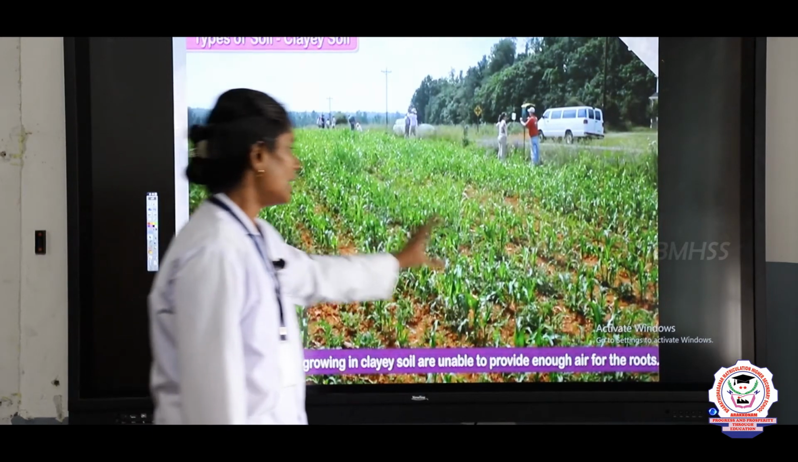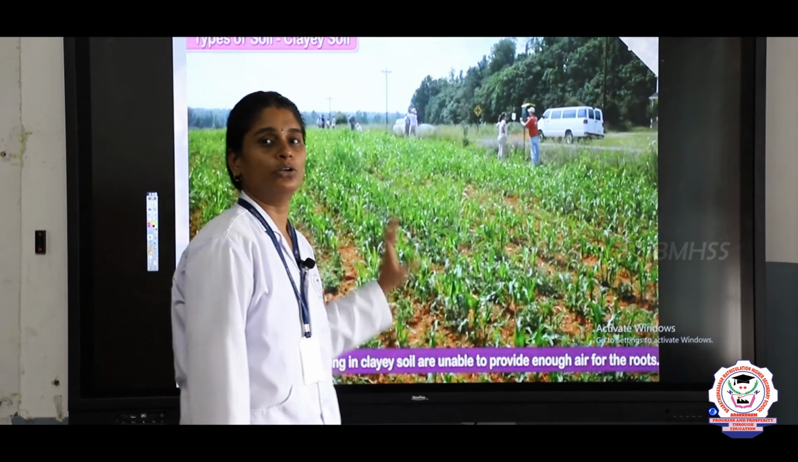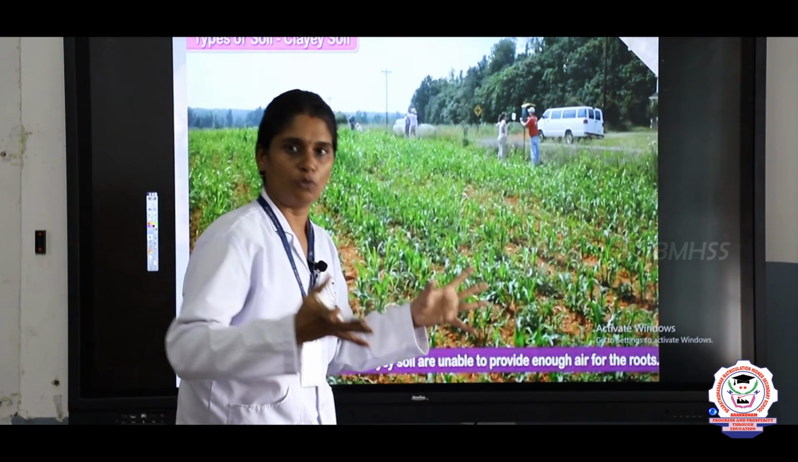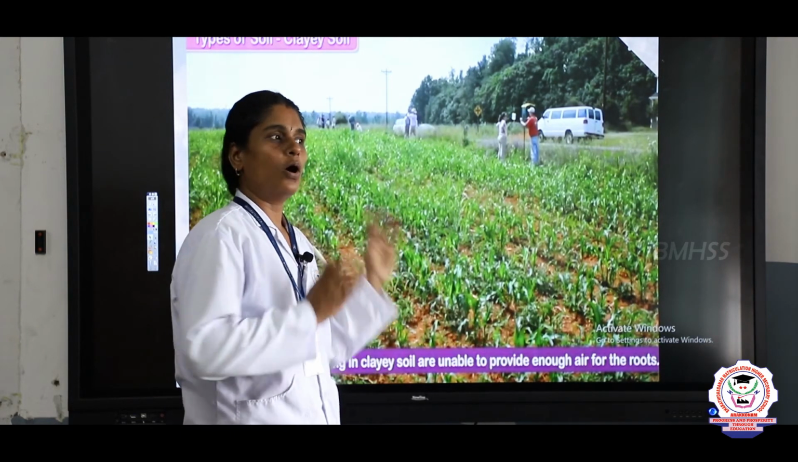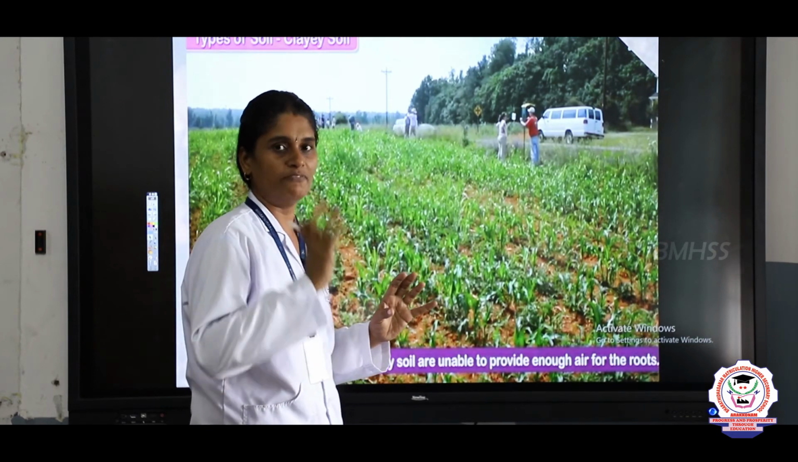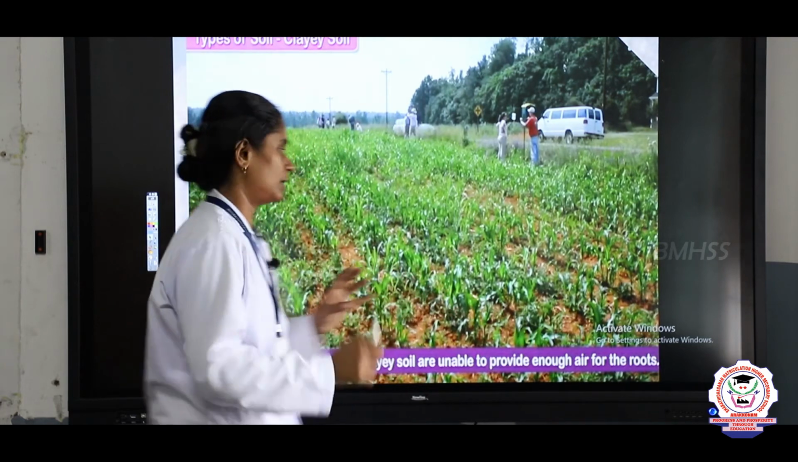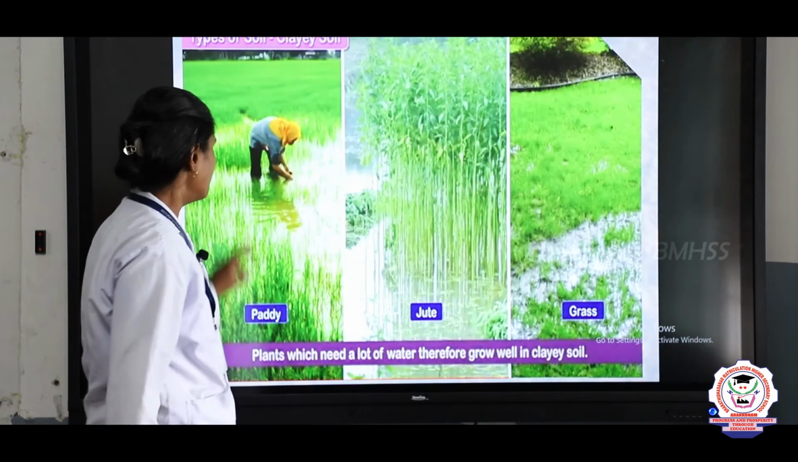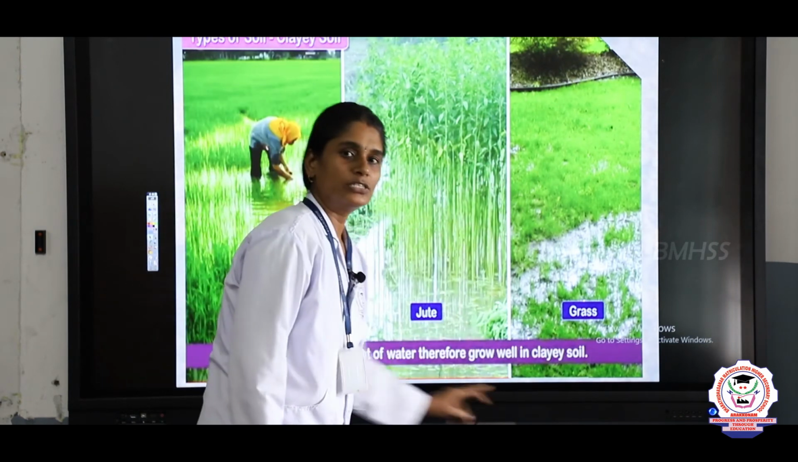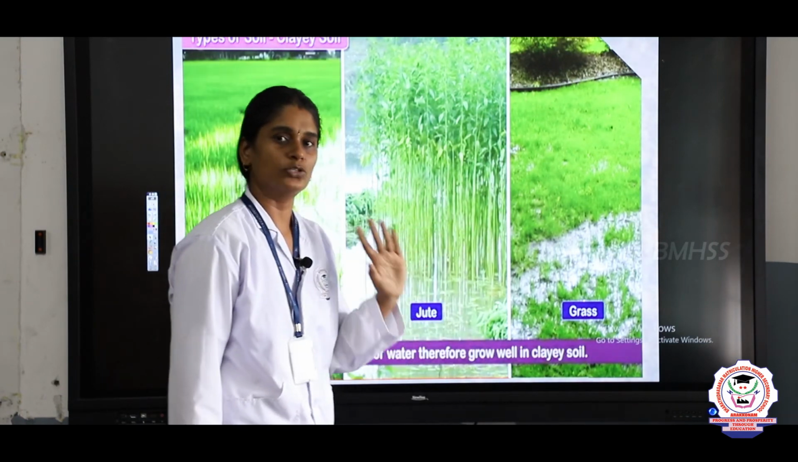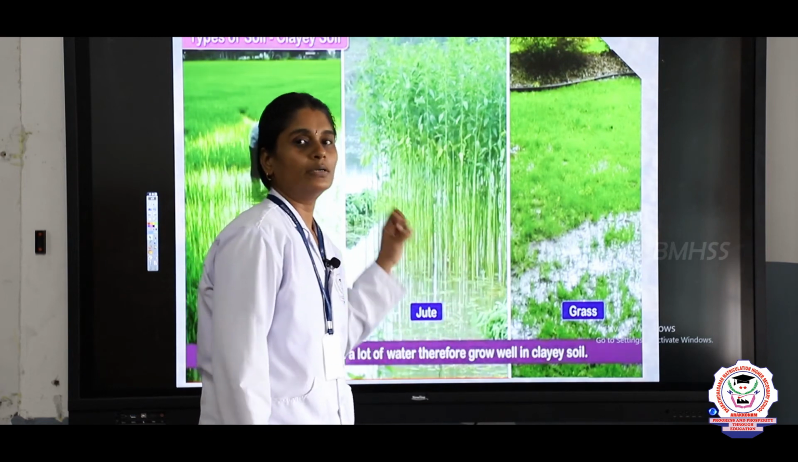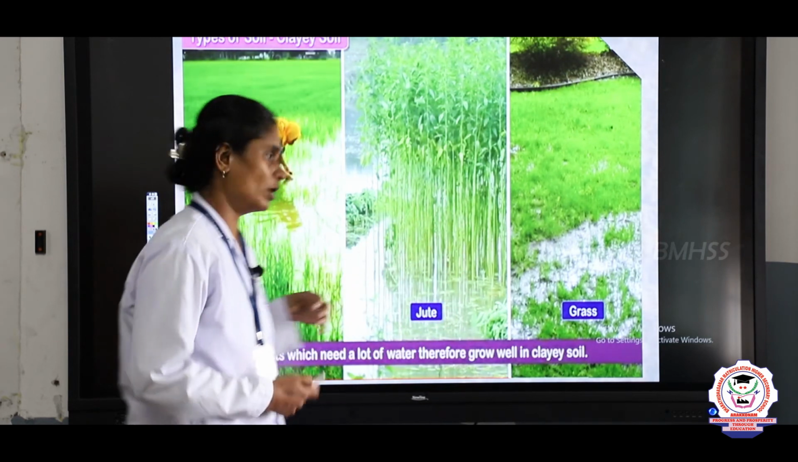Some plants only will grow in clayey soil because it holds more water. We cannot say all the plants will grow in clayey soil. Only some plants will grow in clayey soil, for example, paddy, jute and grass. These plants grow in clayey soil because it holds plenty of water, and thereby the roots will get more water.